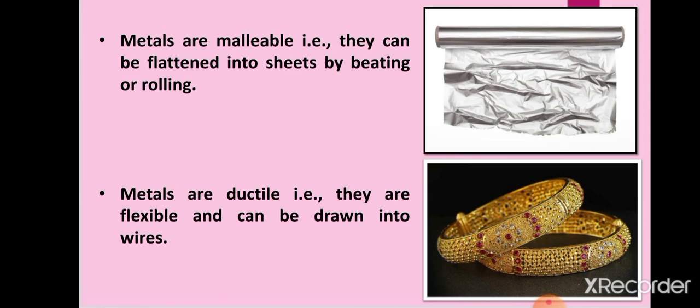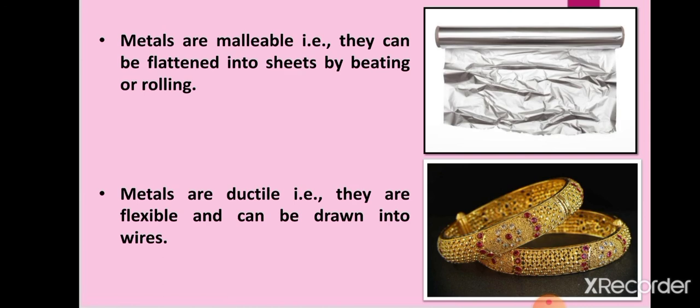Now the next thing is that metals are ductile. Means they can be melted and they can be drawn into wires. This property of metal, where it can be drawn into thin wires, is called ductility. You all have seen gold, silver, copper, they are very ductile, and that is why, because they are very flexible, they can be drawn into the form of very thin wires, and this property of the metal is called ductility.